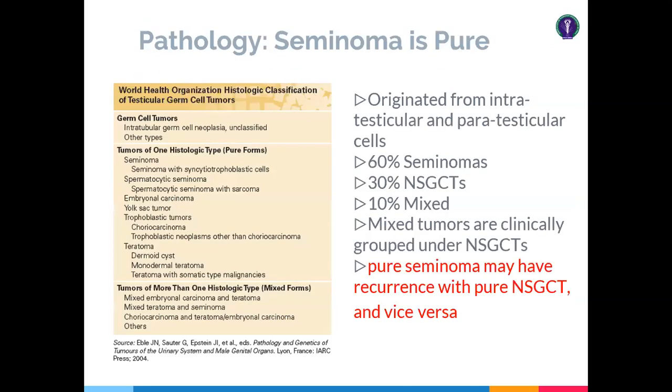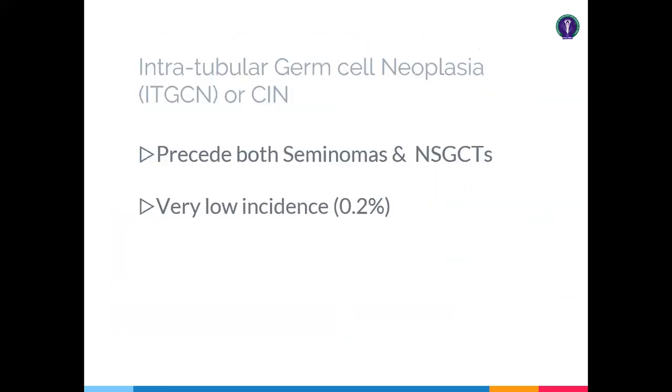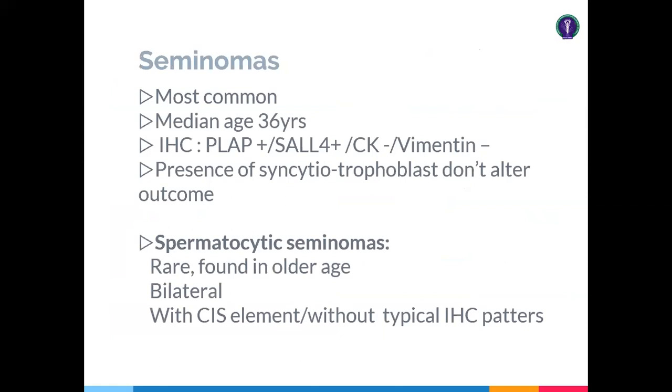So these are the pathological varieties of testicular tumor. Remember that seminoma is the most common tumor, at 60%, and all the mixed varieties are clubbed into non-seminomatous germ cell tumor. Basically, the pure form is only seminoma, and the mixed variety is non-seminomatous germ cell tumor. Among non-seminomatous germ cell tumors there are types like yolk sac tumor, embryonal carcinoma, and so on, and also teratoma, which is likely to be benign. Intratubular neoplasia, as I mentioned, has a very low incidence, but pathologically it precedes both seminoma and non-seminoma. Seminoma is more common.